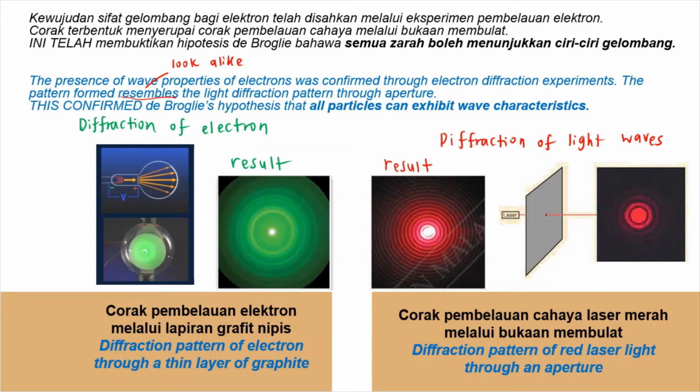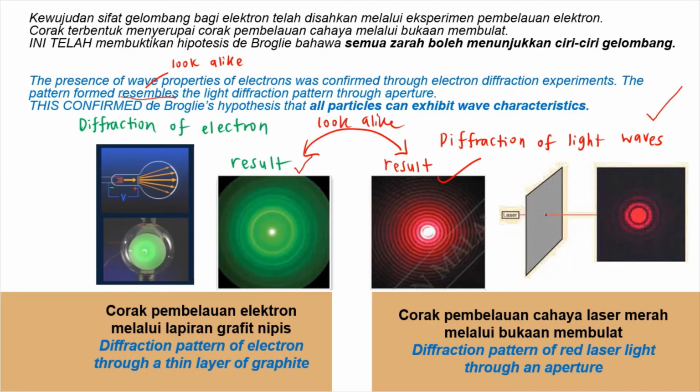Now, look at the picture on the right. This is an experiment that we have learned in the Form 4 syllabus, the experiment of diffraction of light waves. And this is the result. On the left is the result of the electron diffraction experiment. Look at the pattern. Compare them. Do they look alike? Yes, both patterns look alike.